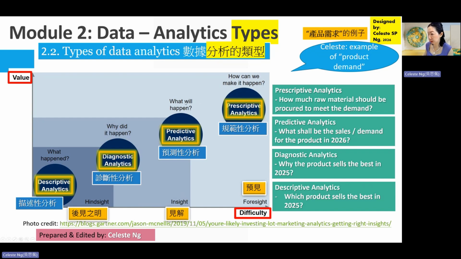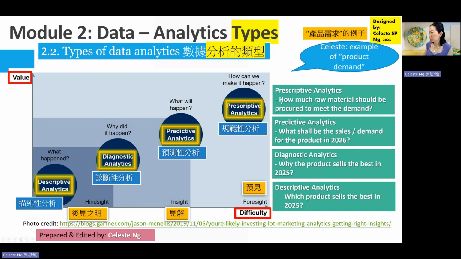If we predict something will happen, and also we try to understand why it happened, this is actually about insight, telling us why things happen and what will happen. In contrast, the fourth type, prescriptive, is telling us the foresight: in order to make something happen in the future, what we can do right now.